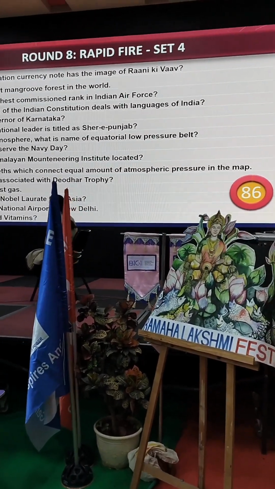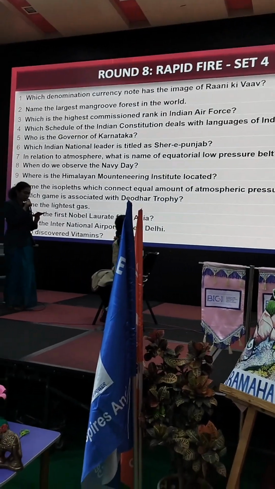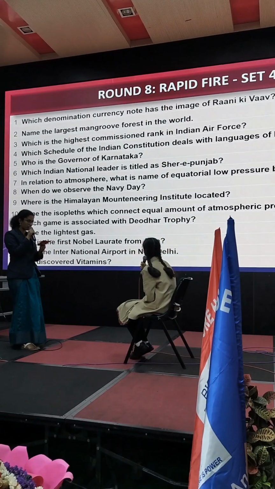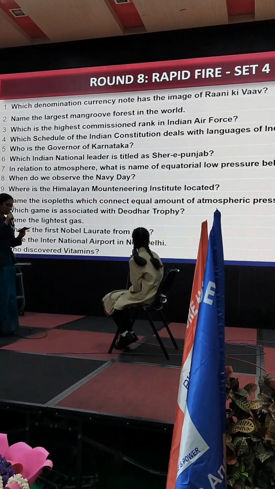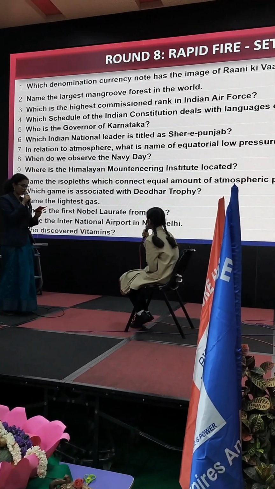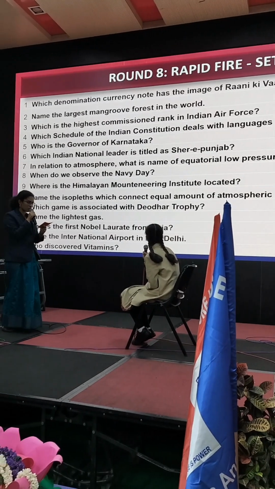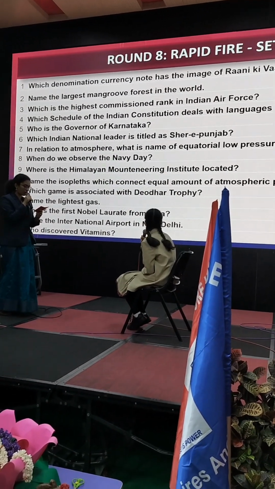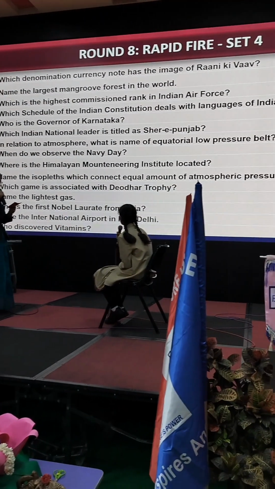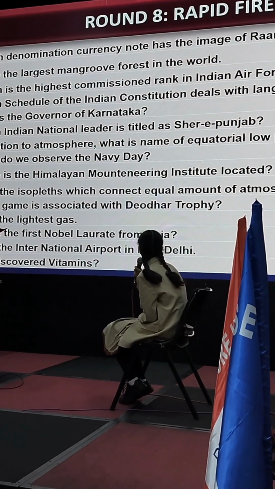Which denomination currency note has the image of Rani Ki Vav? 500. Name the largest mangrove forest in the world. Which is the highest commissioned rank in Indian Air Force? Which schedule of the Indian Constitution deals with languages of India? Who is the governor of Karnataka? Which Indian national leader is titled Sher-e-Punjab? In relation to atmosphere, what is the name of the equatorial low pressure belt? When do we observe the Navy Day? Where is the Himalayan Mountaineering Institute located?